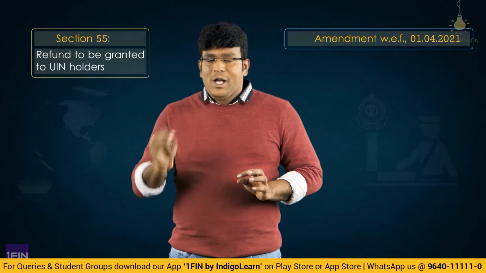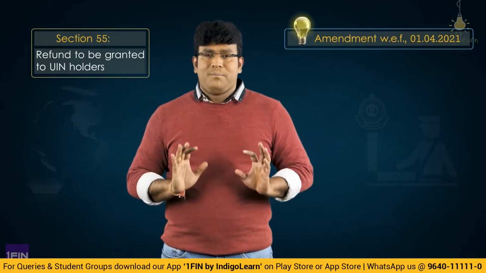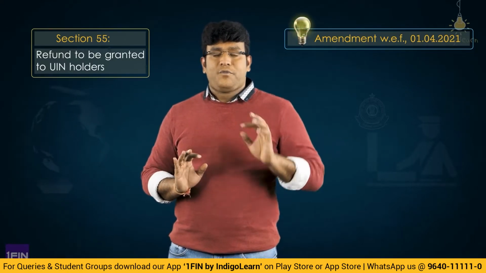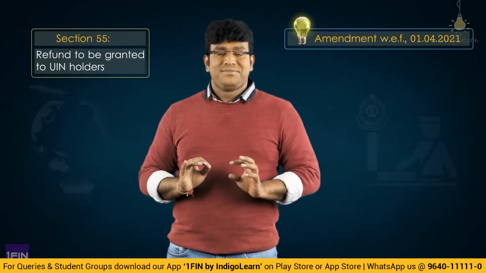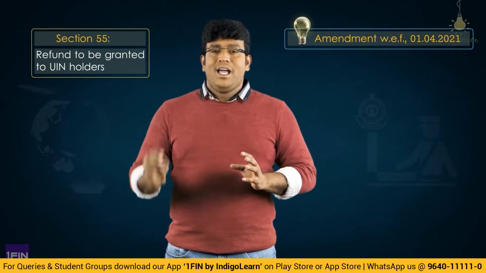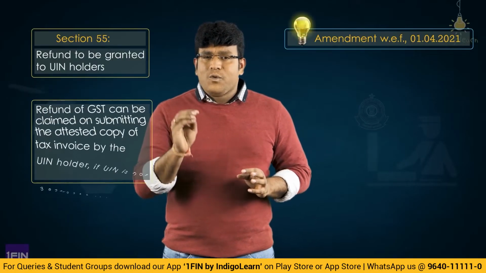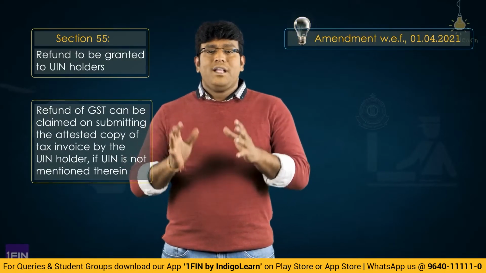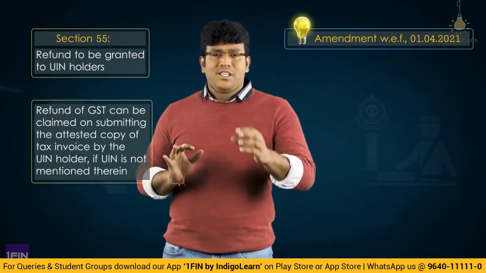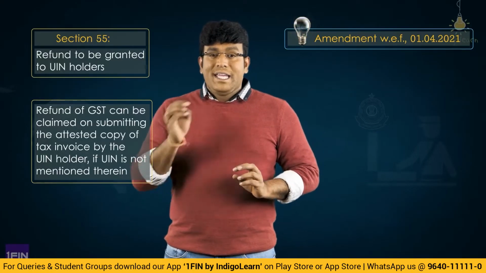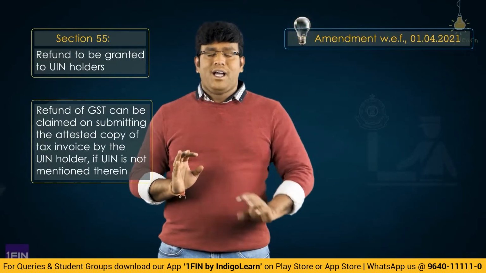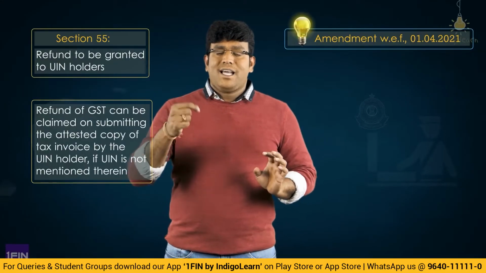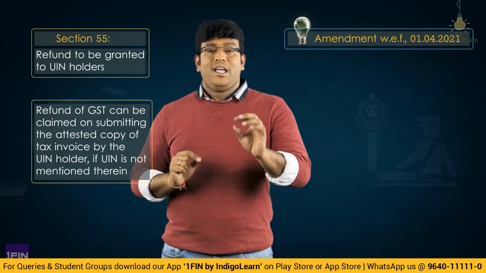But let me tell you, one interesting amendment has come up with retrospective effect from 1st April 2021, where they have specified that if the tax invoice does not mention the UIN, that is unique identification number, even then UIN holders can still claim refund by submitting a self-attested copy of such invoice.